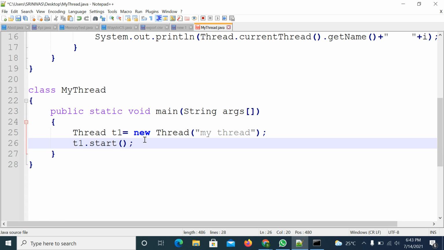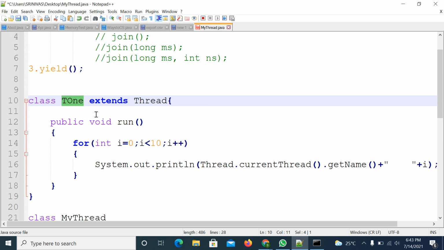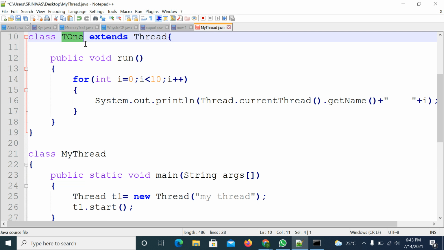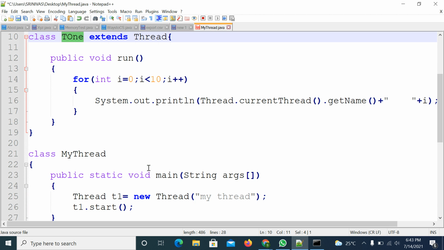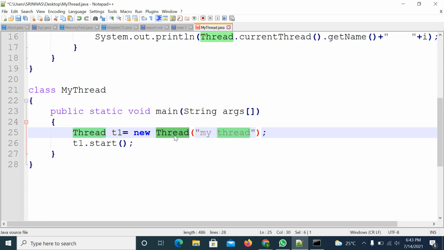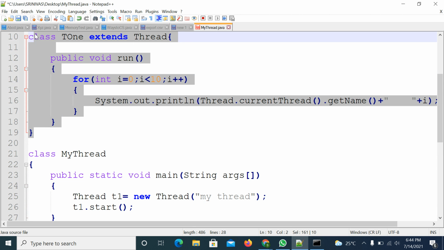So there is no relation between this thread class and your T1 class. You are not at all creating object to your T1 class, and you are not passing it here. So that means there is no relation. You are not asking a thread to allocate the time for your thread. You are not registering your thread, you are not allocating the time. So if you create directly thread object, your thread will not be created.